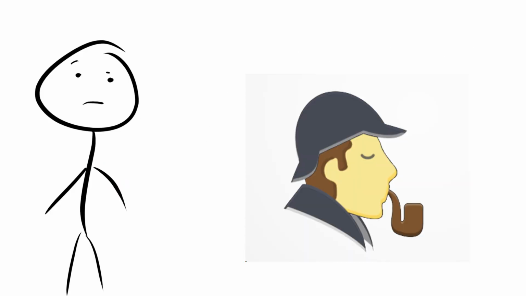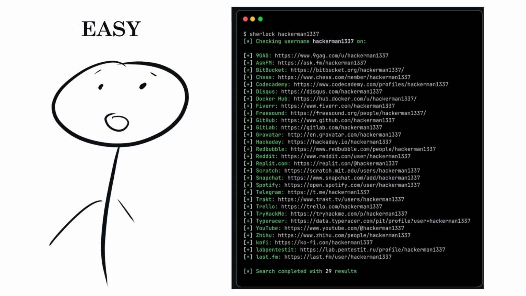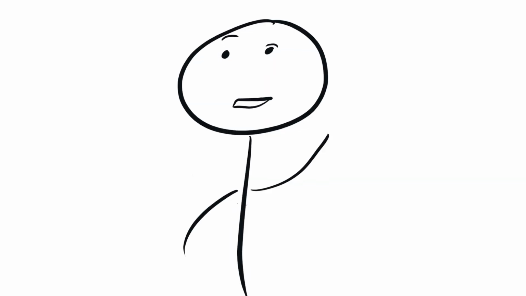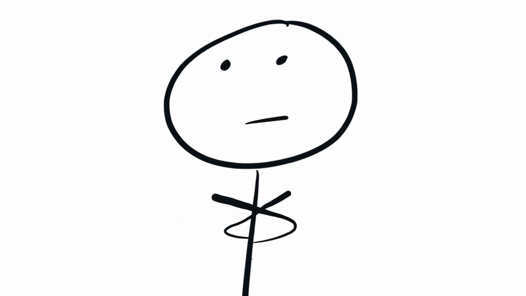The Sherlock project is a little creepy in my opinion. It's designed to hunt down social media accounts by username across social networks. So essentially you put in a username and it gives you links to all of their profiles across 400 plus social media sites, which is cool that it works, but to me it feels like this should be limited to forensics teams, not the general public that can use it for nefarious reasons.